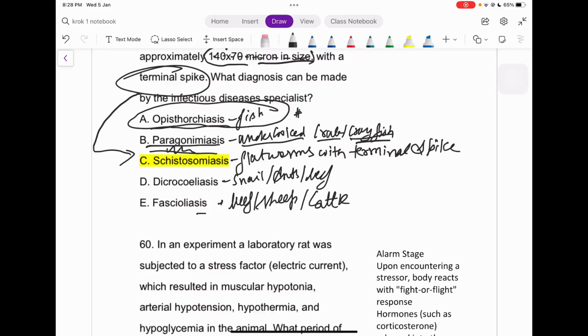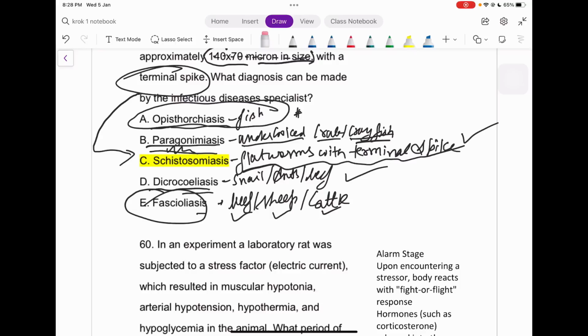Schistosomiasis itself, but what are these specifically? Flatworms with the terminal spike. This is the distinguishing feature. Again, these are present in the snails. Fascioliasis, this is from beef, sheep or cattle. These are transmitted in that way.